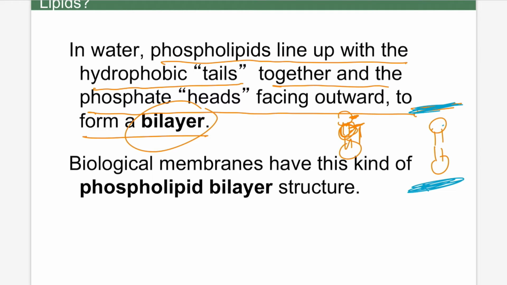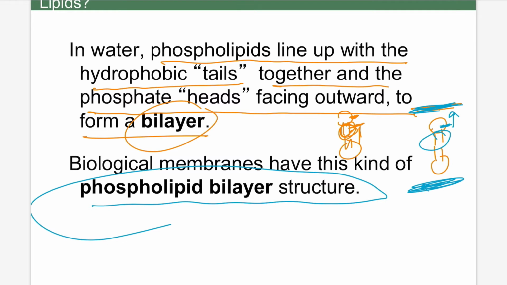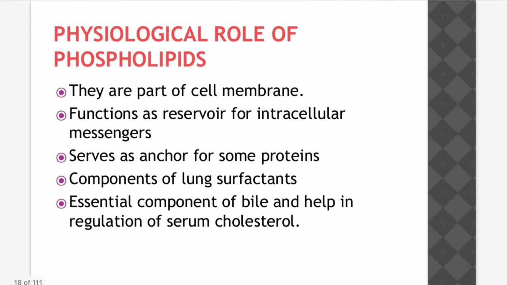This is the water. The heads are towards the water and the tails away from the water. Heads facing outward. The biological membrane has this kind of phospholipid bilayer structure, so it is called a phospholipid bilayer structure.